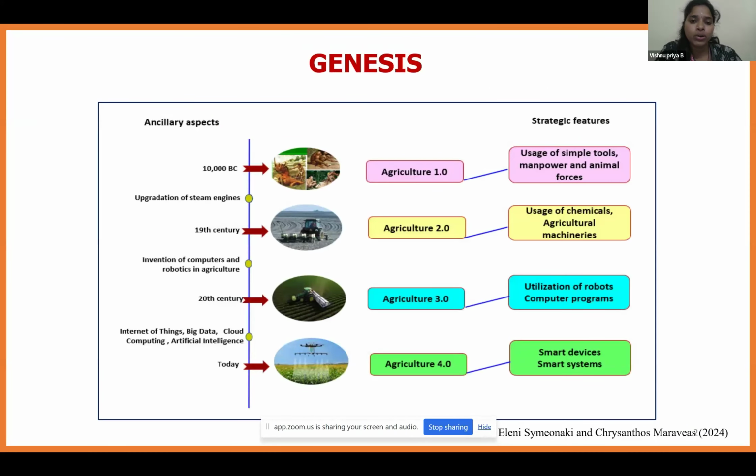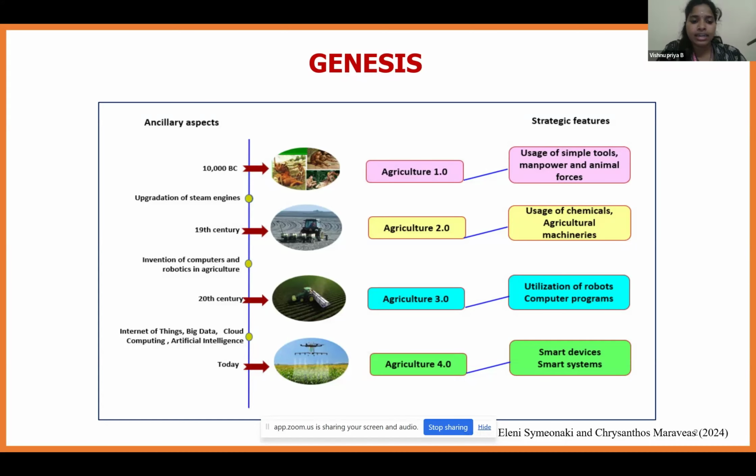So before knowing about the drone, first we need to know about the genesis of agriculture. Basically, agriculture has been classified into four major categories currently. That is the agriculture 1.0 era, that is in 10,000 BC, where simple tools were used. Then in the 19th century, the agriculture 2.0 era, where chemicals, agricultural machineries, etc. started being used in the field of agriculture.